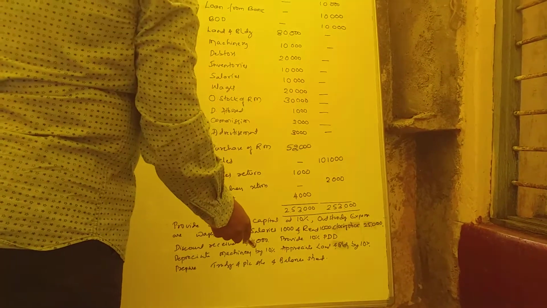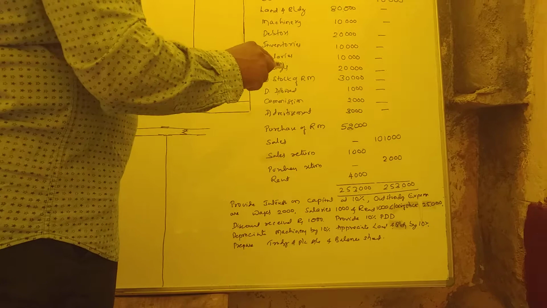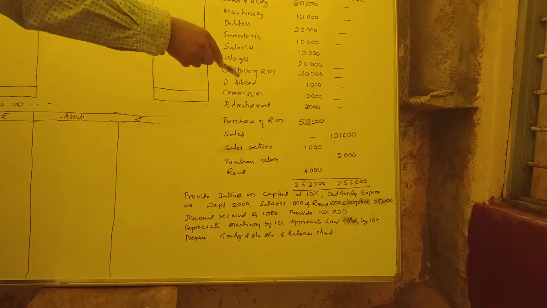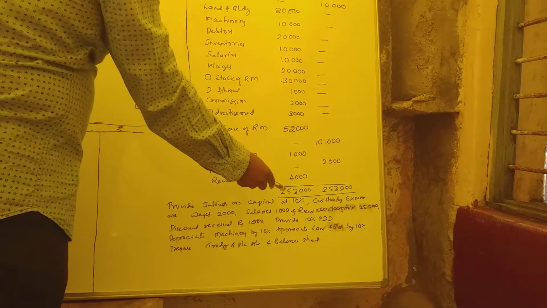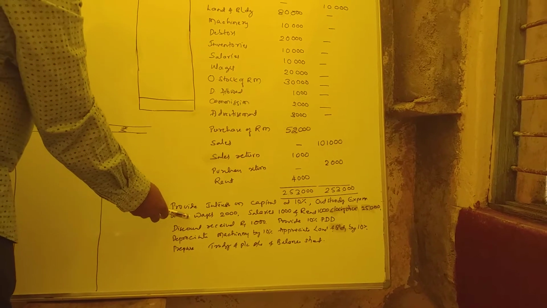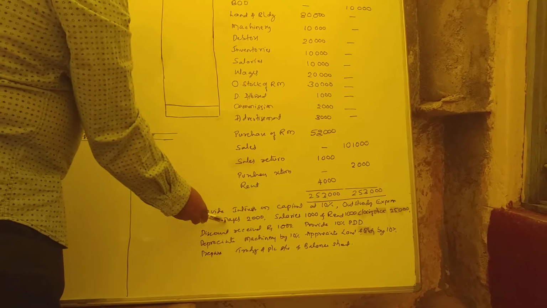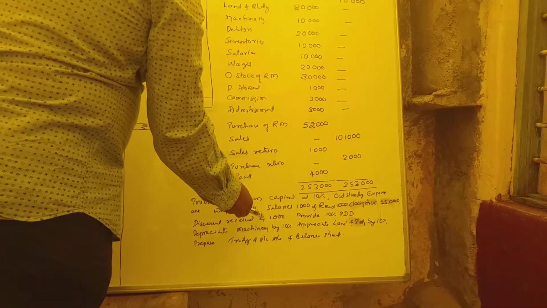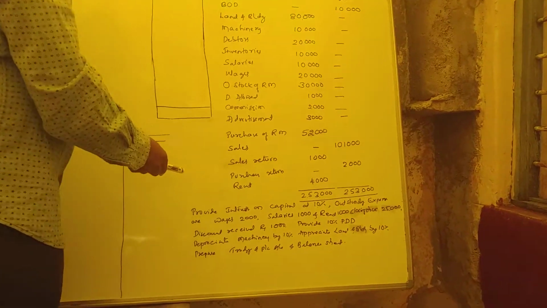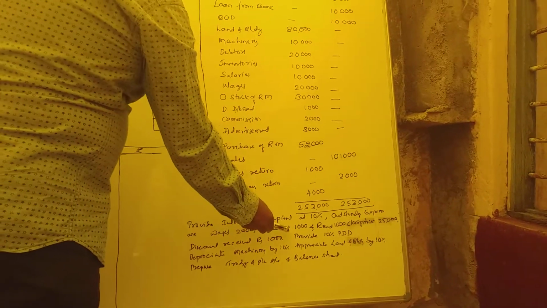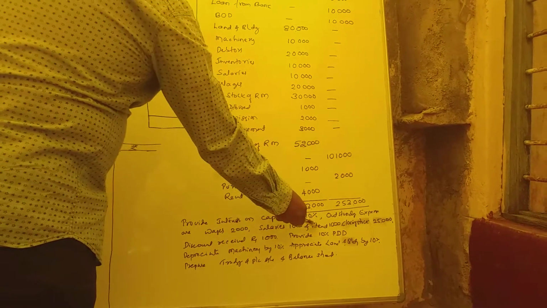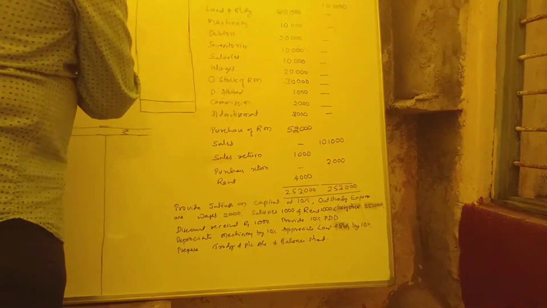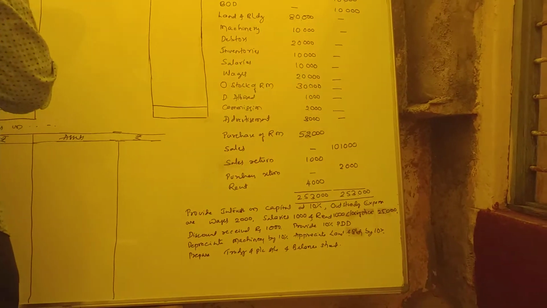Outstanding expenses. That means expense incurred but not paid till now. Till we prepare this balance sheet, we have not paid that amount, that's why it is outstanding. We have to pay. So what are our adjustments? Wages rupees 2,000, salaries rupees 10,000, rent 1,000. These three are outstanding, so they are under liability: 2,000, 1,000, 1,000. Again, one more entry for these. It is all indirect expenditure, that is under profit and loss account.